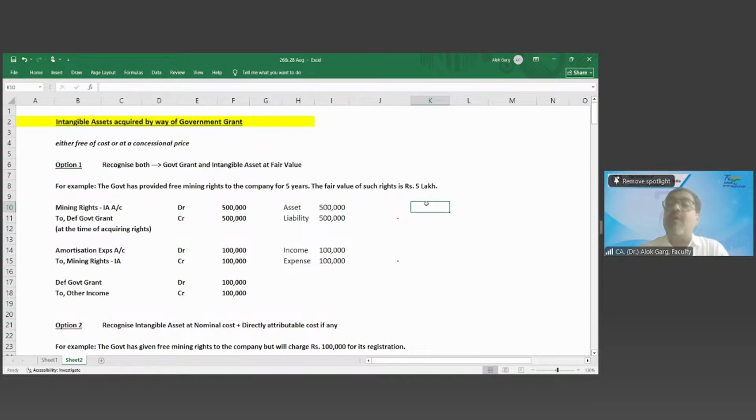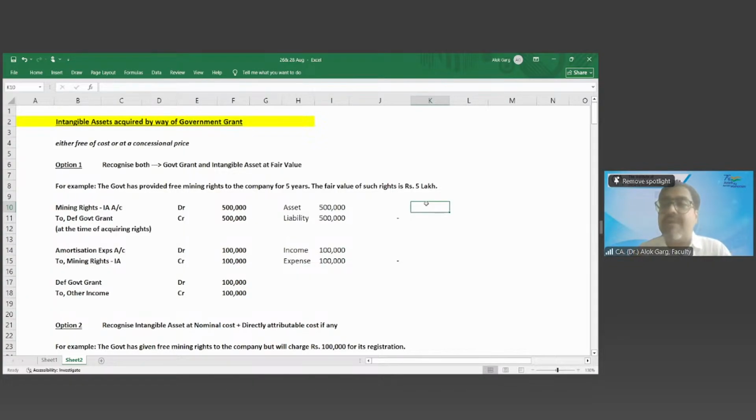So the point is why the standard has given alternate choices at various places. The reason is that if the standard had restricted itself to only the nominal value approach or only the fair value approach, probably it would not have been able to cater to all the situations, where fair value is absolutely not measurable. In that case, a nominal value approach has to be applied, or where the fair value is clearly evident, right?